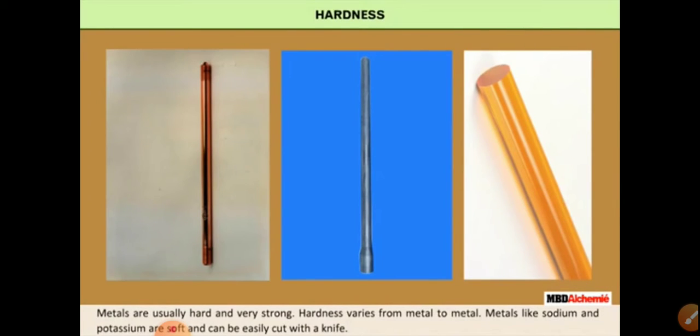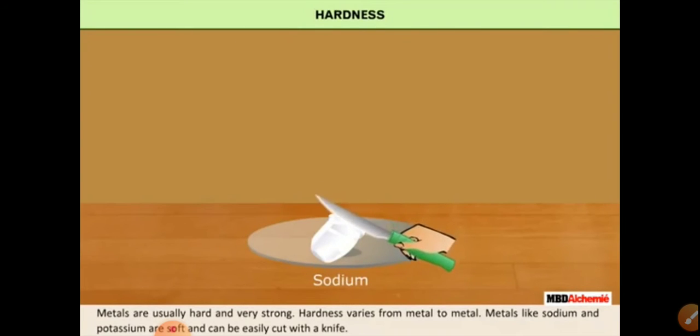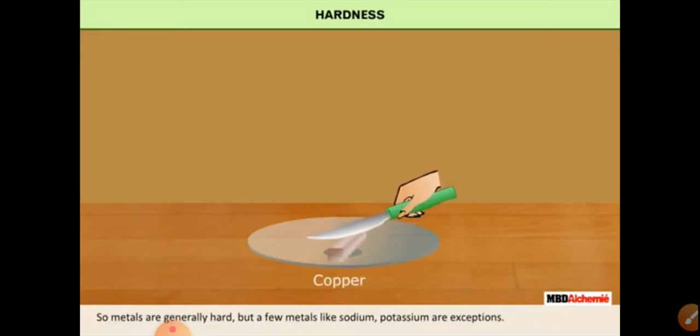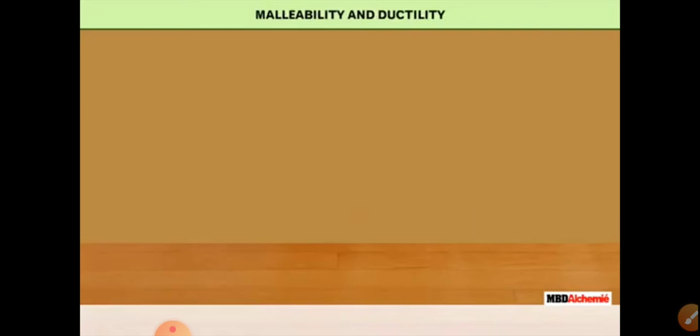Next property is hardness. Metals are hard. But some metals like sodium are very soft. Aluminum cannot be cut. Copper cannot be cut with the help of a knife. You can't cut iron with a knife. But sodium can be cut. Potassium can be cut. These are the soft metals.